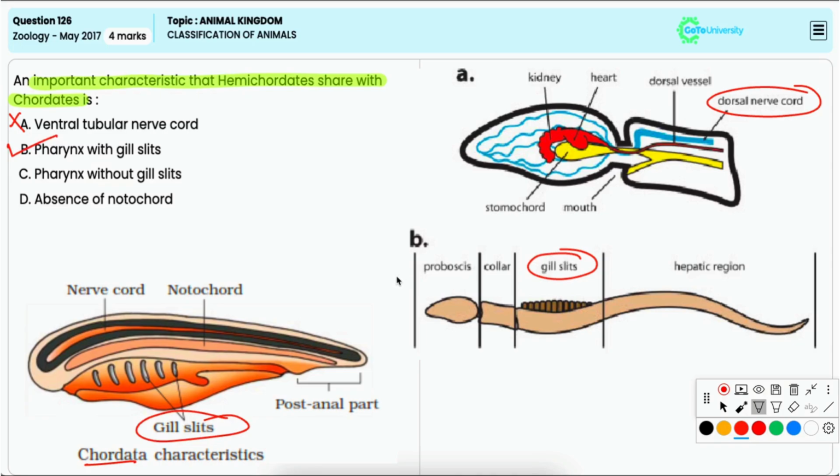Option C, pharynx without gill slits. It is incorrect because hemichordates have gill slits in the pharynx.